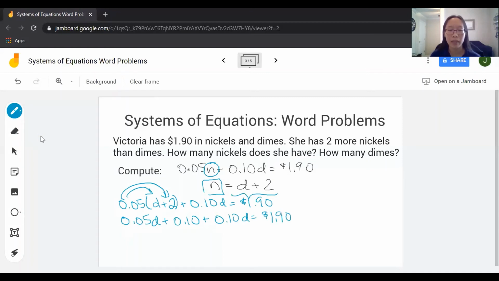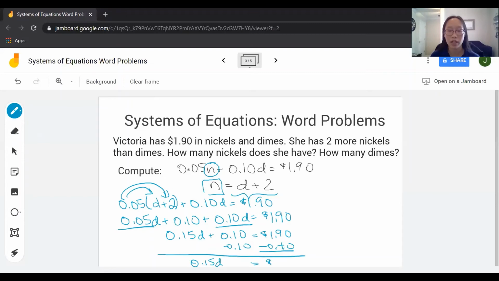I have my like terms here, so if I add them together, that's 0.15d plus 0.1 is equal to 190. And then I'm going to subtract the 10 cents from each side. That gives me 0.15d is equal to $1.80.